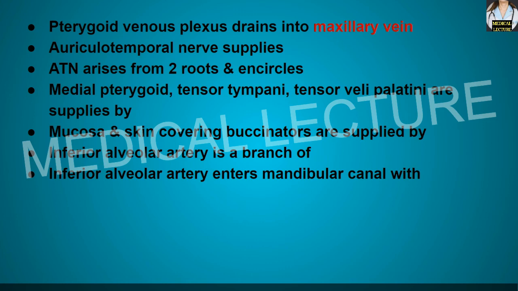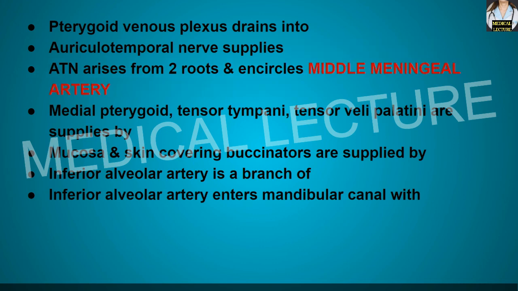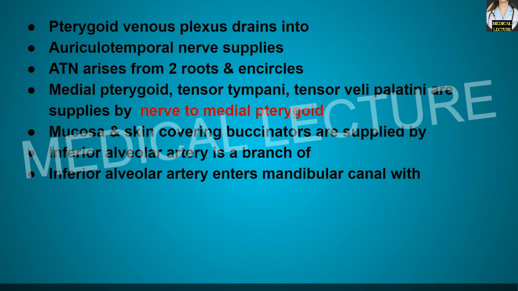Auriculotemporal nerve supplies what? Temporomandibular joint, external acoustic meatus, or we can say external auditory meatus, and the tympanic membrane. The auriculotemporal nerve arises from two roots, okay, and it basically encircles what? So it basically encircles middle meningeal artery. Now the medial pterygoid, tensor tympani, tensor veli palatini muscles are supplied by what? So by nerve to medial pterygoid, basically supplies these three particular muscles.